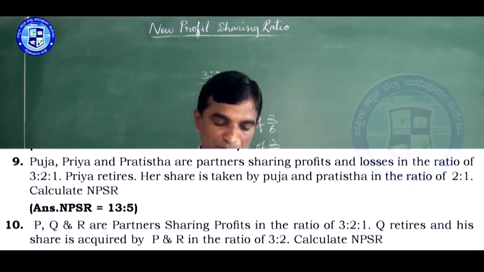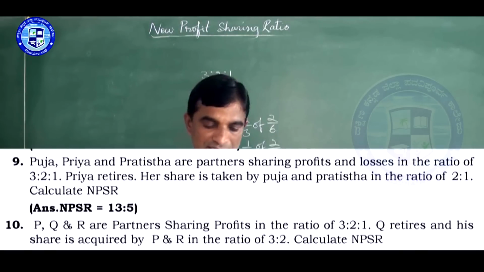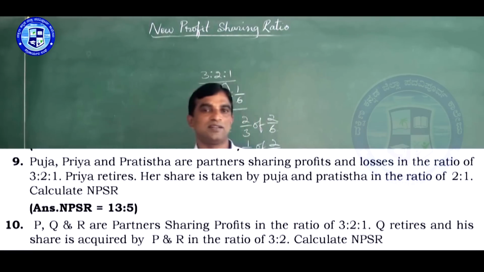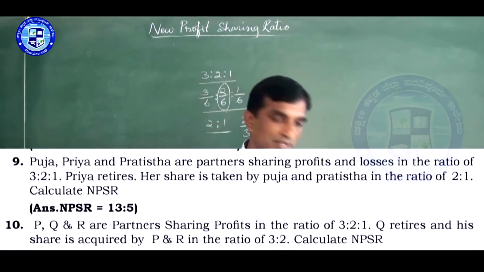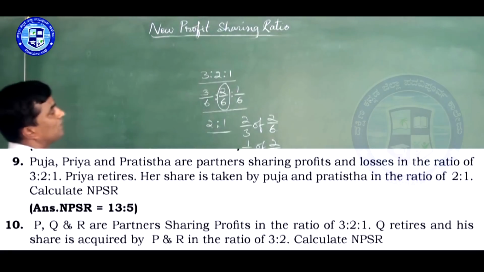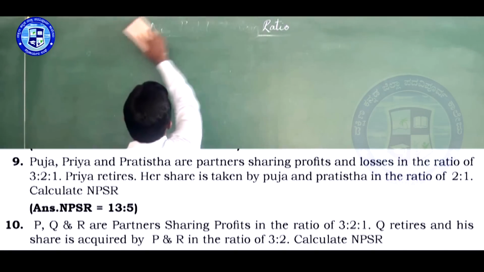And the last problem, you try. P, Q and R are partners sharing profits and losses in the ratio of 3:2:1. Q retires. His share is acquired by P and R in the ratio of 3:2. Calculate the new profit sharing ratio. That's all. So try to do this. Very simple. Even gain ratio is also simple. New profit sharing ratio is also simple.